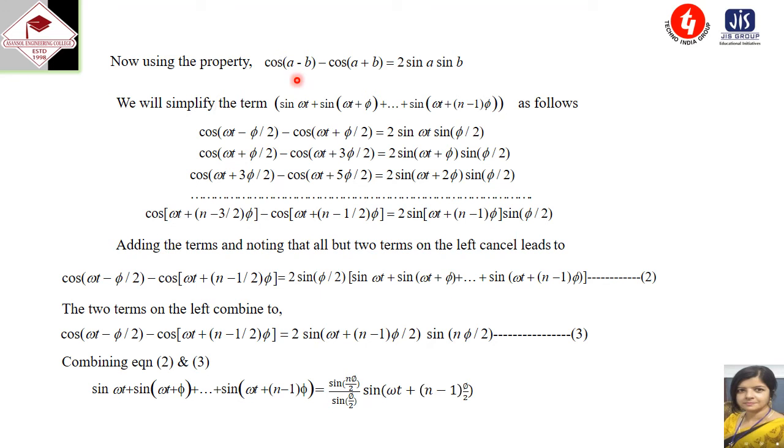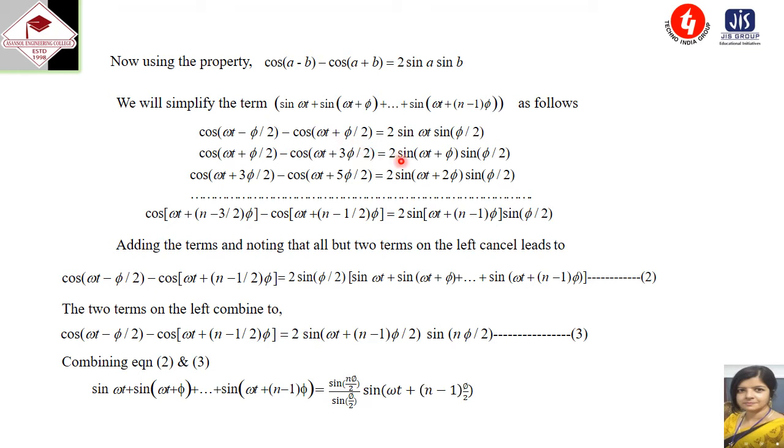Now using the property, we know the formula, cos of A minus B minus cos of A plus B is equal to 2 sine A sine B. We simplify the terms using this. So we write 2 sine omega t sine phi by 2, where omega t is A and phi by 2 is B. So 2 sine A sine B equals cos of A minus B minus cos of A plus B. A minus B is omega t minus phi by 2, the cos of this, and then minus cos of A plus B, which is omega t plus phi by 2.